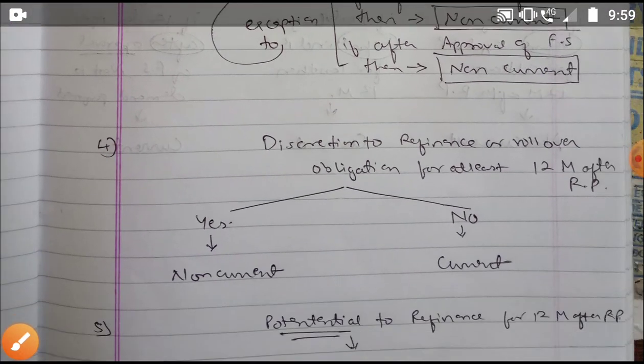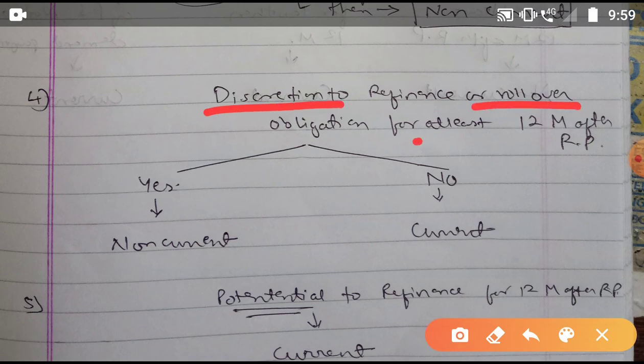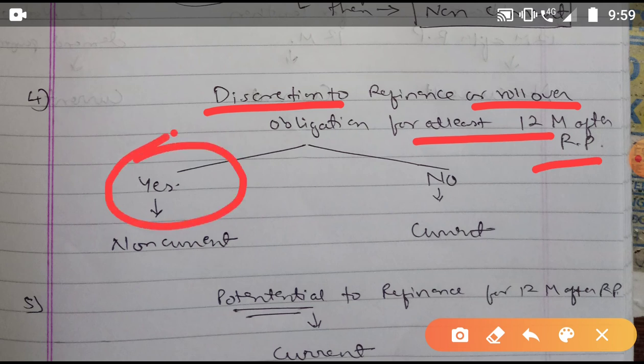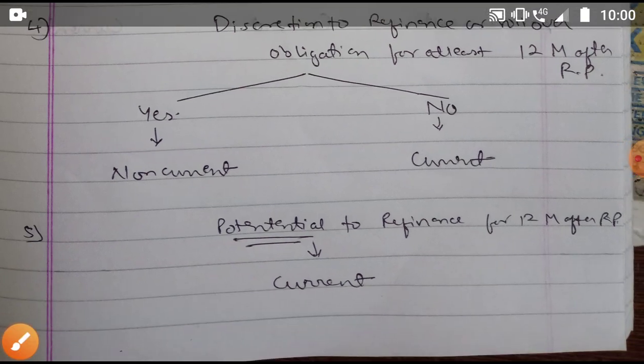Then the fourth case: if the entity has the discretion to refinance or roll over the agreement for at least 12 months after the reporting period. If yes, then non-current, meaning the entity can extend the period of the loan. And if the entity doesn't have the discretion, it would classify it as current. Simple: if the entity has discretion, yes, non-current; no, current.